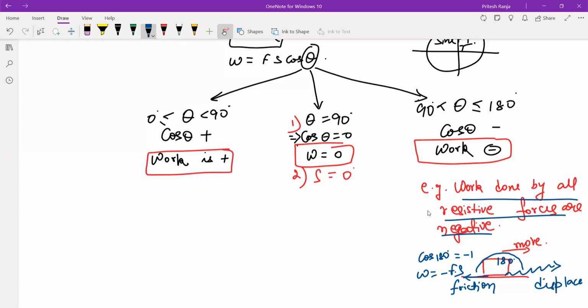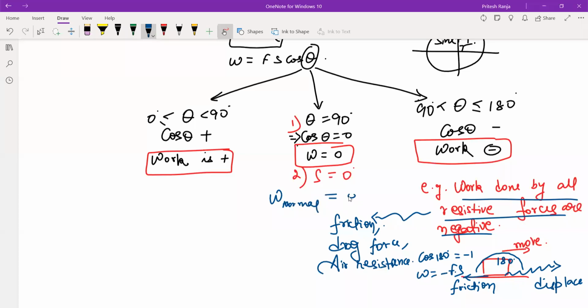So what resistive forces can be there? For example, friction force can be there. There can be drag force. There can be air resistance. These all forces act opposite to the direction of motion of an object. Well, work done by the normal reaction is also always 0, because what will the normal reaction be?